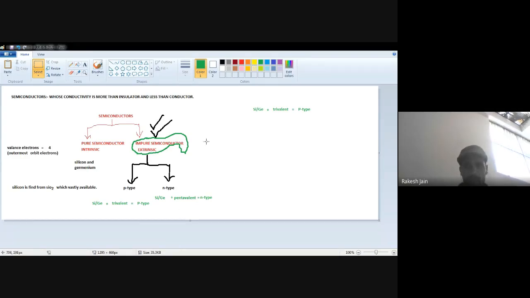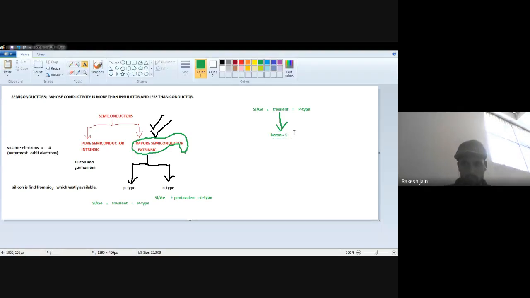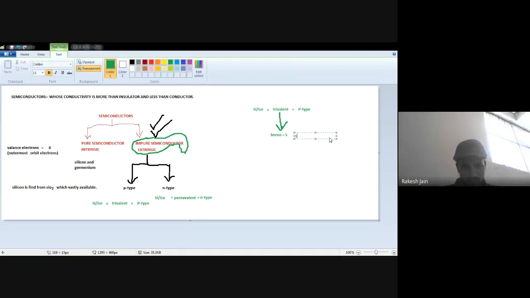First of all, what is the meaning of trivalent impurity? Its outermost orbit consists of 3 electrons. For example, boron. Boron is an example of trivalent impurity. What is its atomic number? Hydrogen, helium, lithium, beryllium, and the fifth is boron. So the atomic number is 5. Let's write down the orbitals for boron: first is 1s, second is 2s, and then 2p. Okay, now see.